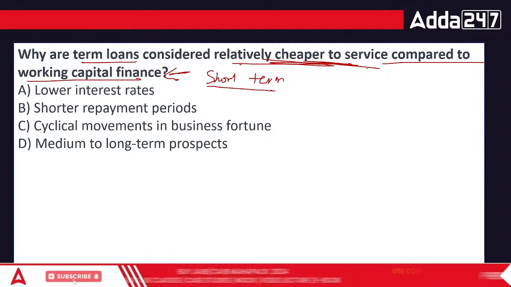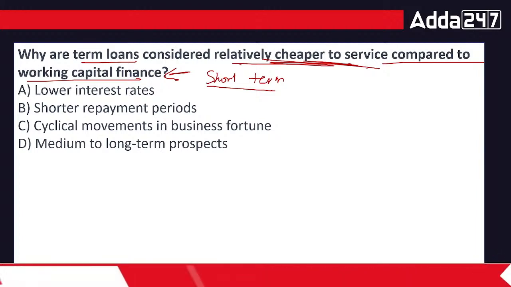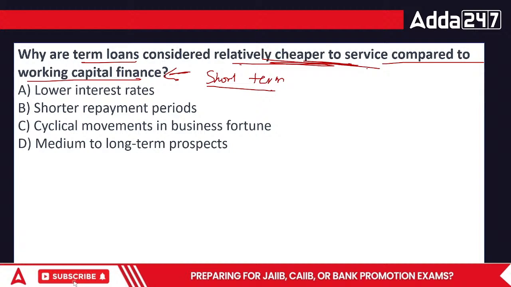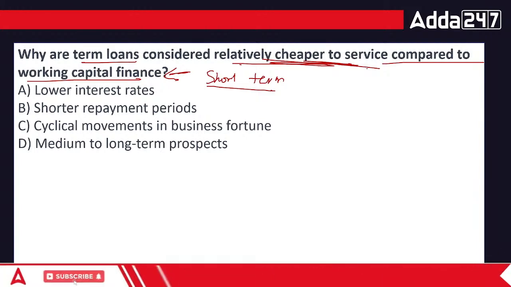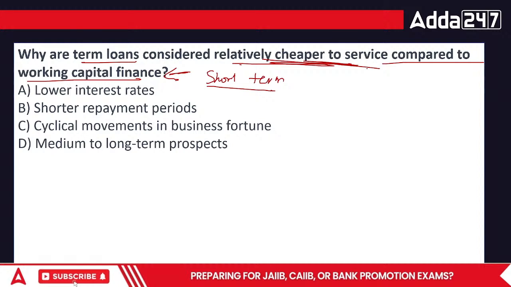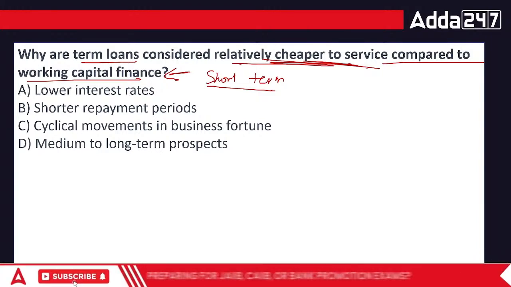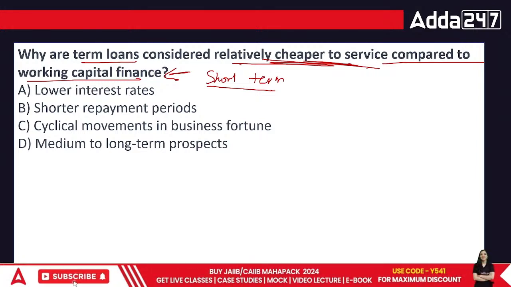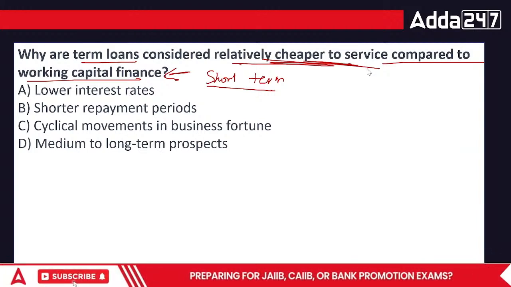Is it because of lower interest rate? That is not the reason now. Shorter repayment period? No, that's not the reason either. Cyclical movements in the business fortune or medium to long term prospects. Actually, the reason why this happens is because of cyclical movements in the business fortune. Working capital is related to the short term, while term loans are related to the longer term. In the longer term, things get settled. In the short term, it is very difficult. So that's why the cyclical movements in the business fortune is the reason.